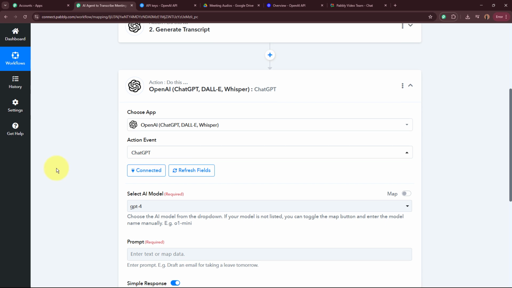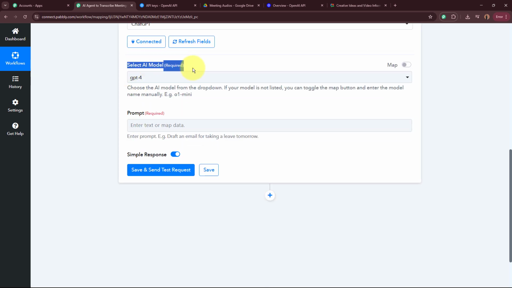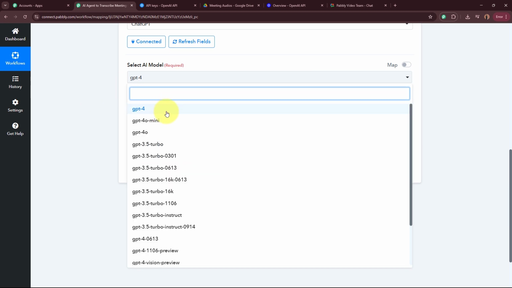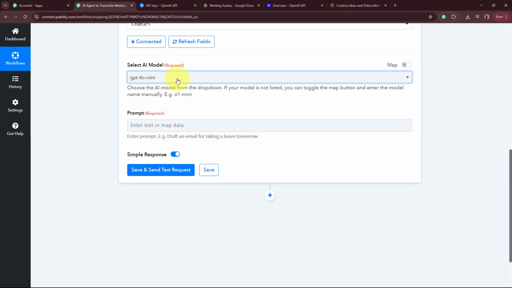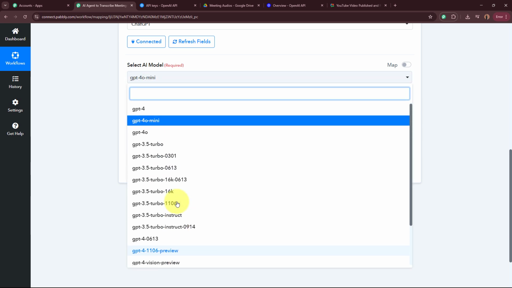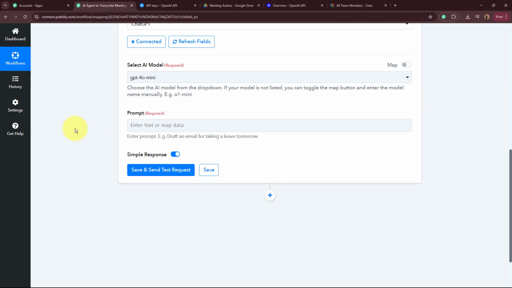Okay. After connecting over here, firstly it is asking for us to select the AI model. This is the AI model with the help of which the MoM summary is going to be generated. For my AI model, I am going to use GPT-4o Mini. If you want to use any other AI model, you can select it from the drop down right here.